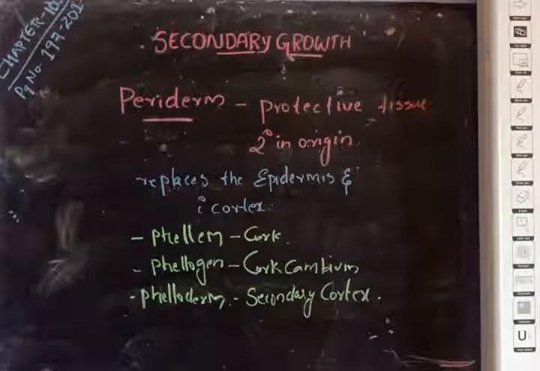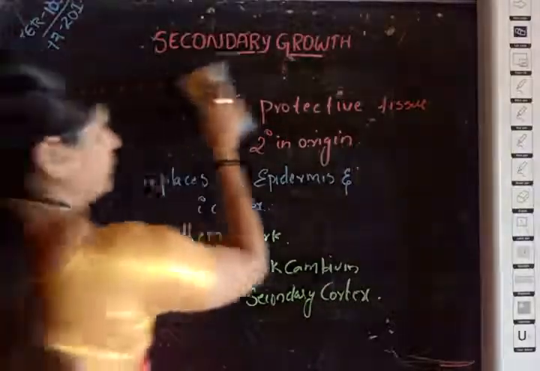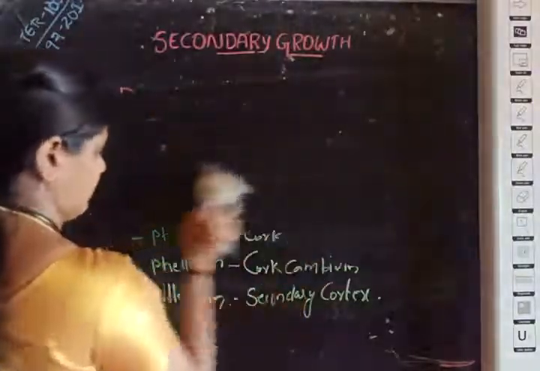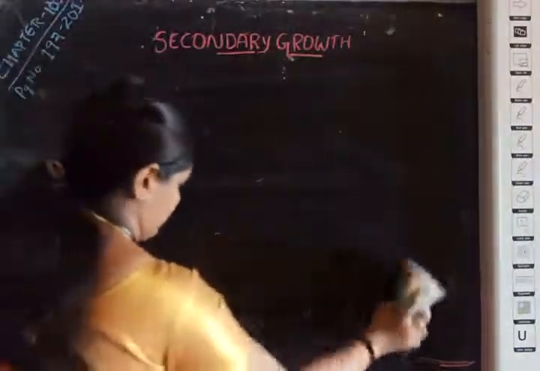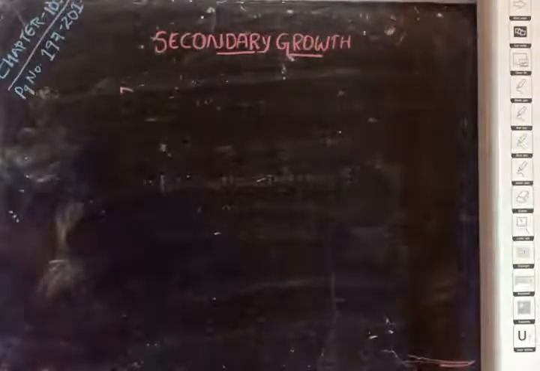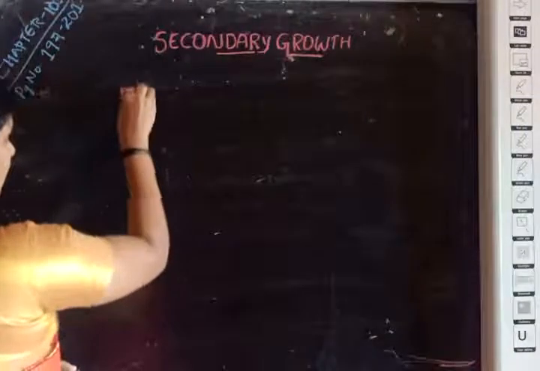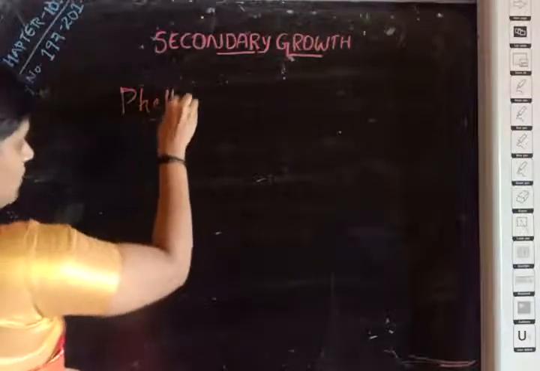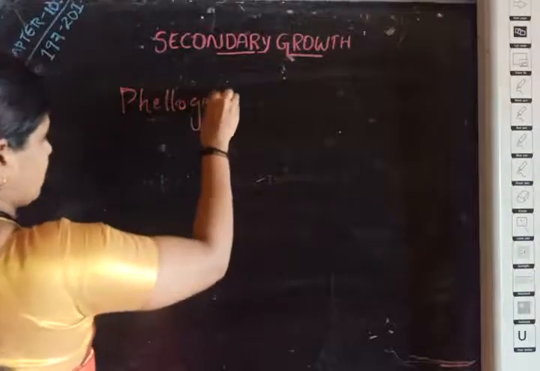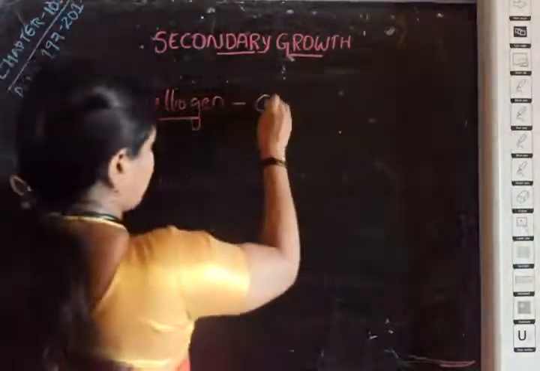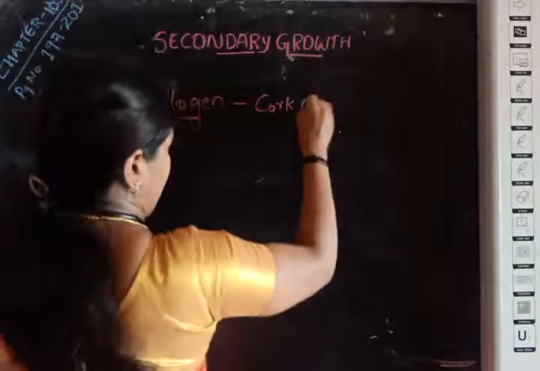Now we can look in detail at what phellogen is. Phellogen is cork cambium.